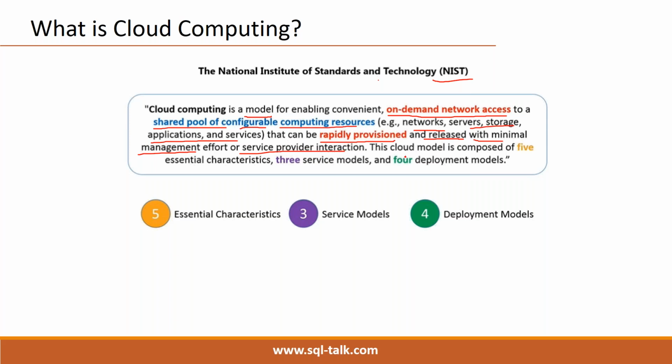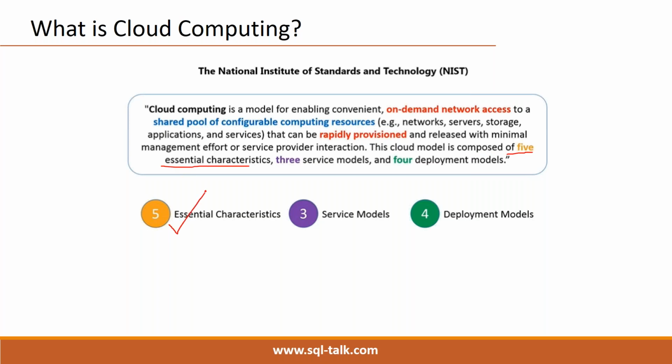Right. So this cloud model is composed of, this is the second part of the definition. The first part of the definition we have seen; the second part is also important. We have to understand this cloud model is composed of five essential characteristics.